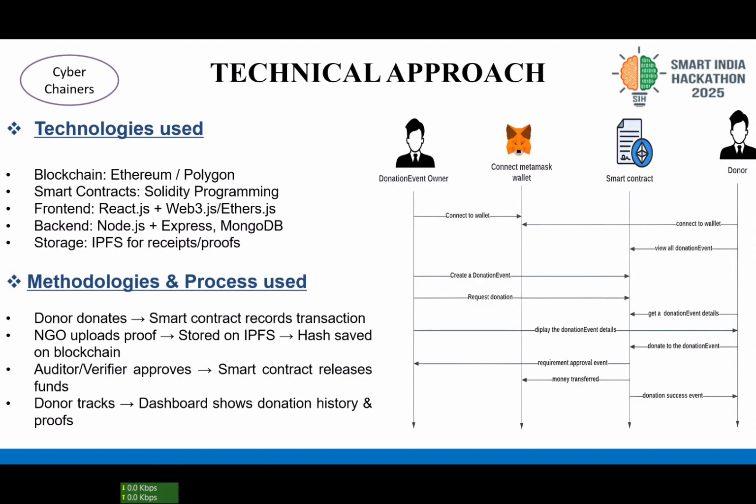If I talk about the technologies which will be used, for the blockchain, Ethereum and Polygon will support the smart contracts, and the smart contracts will be written in the Solidity programming language. For web development, we will use React.js plus Ethers.js, for the backend Node.js, and for good scalability, we can use MongoDB. And for storage, we will use the InterPlanetary File System, or IPFS, for receipts and proof.